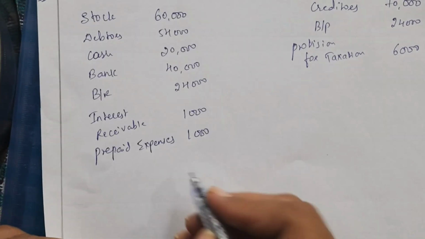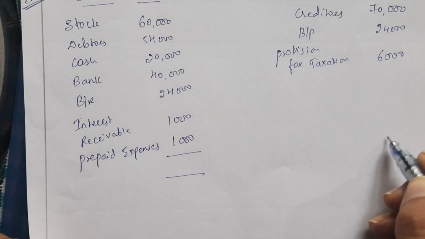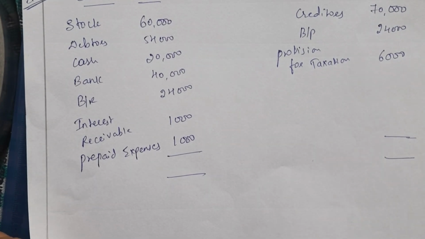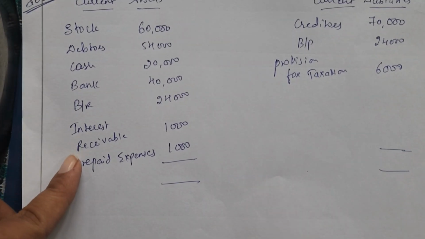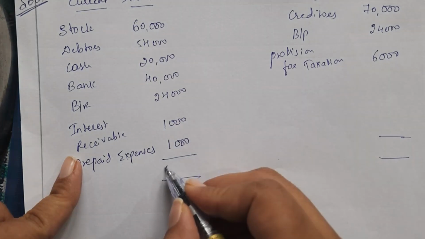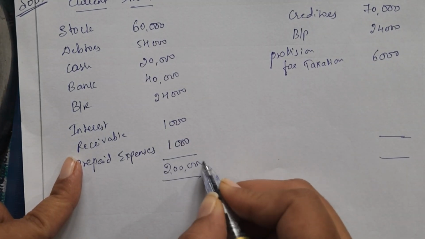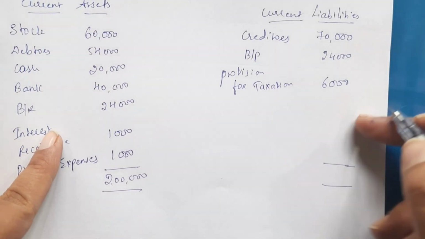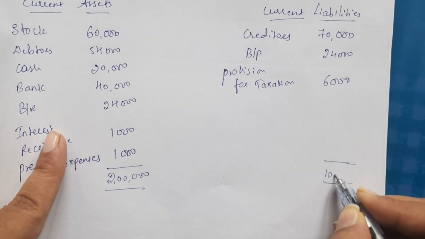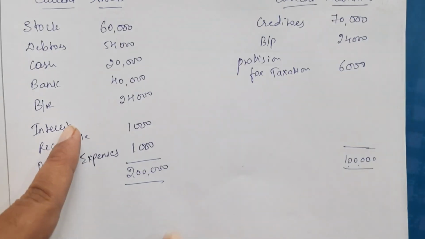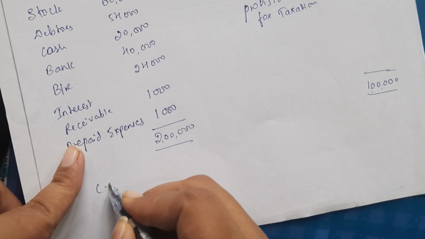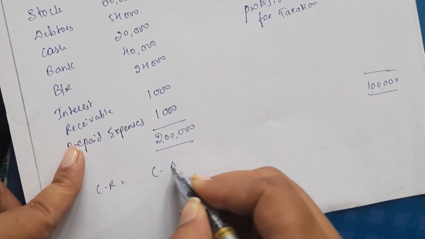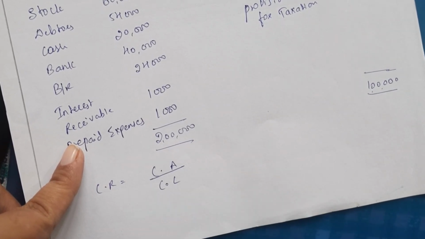Okay, so now we have taken all the elements. Now what we have to do, we have to total and see how many current assets do we have and how many current liabilities do we have. So the total of all these will be rupees 2 lakh, and the total of liabilities will be rupees 1 lakh. Right, now what is the formula for current ratio? Current assets divided by current liabilities, right?